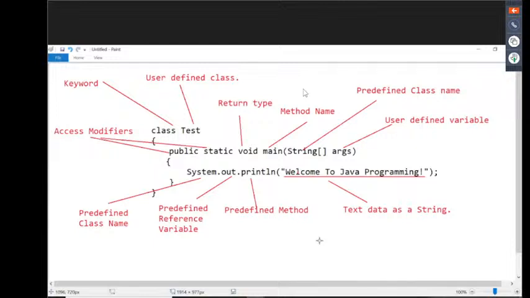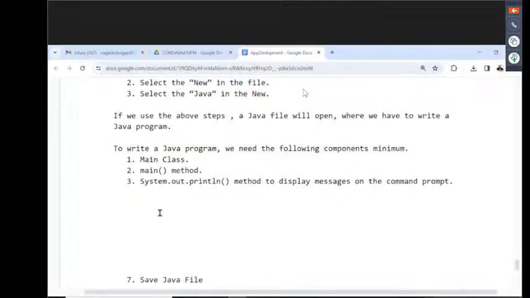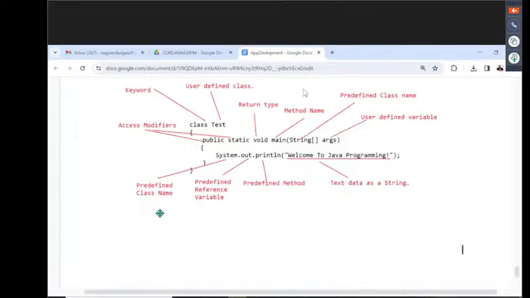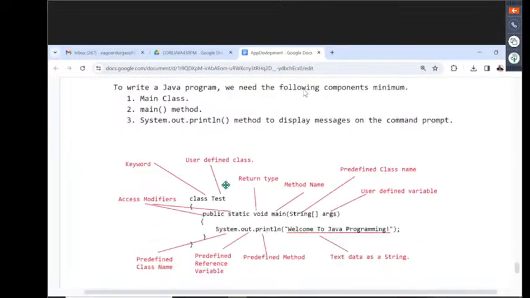These are each and every part of our program. Everything about our program we are getting clearly. Did you get it or not? Right, so now this is the total point. Now let me copy this. This is the diagram I provided showing how to write this minimum Java program.